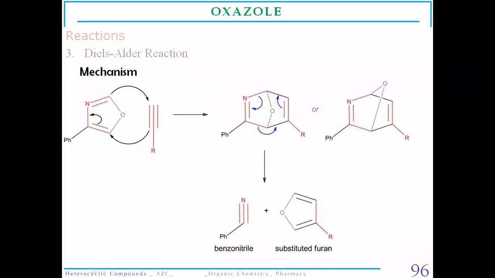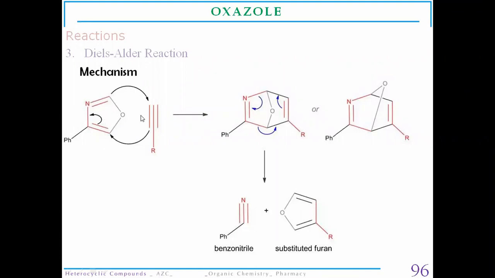In this reaction, oxazole acts as a diene due to the presence of the conjugated double bonds in the structure. The introduction of a second heteroatom in the pyrazole does not affect the diene nature, but the presence of oxygen in the oxazole does affect it, though it still behaves as a diene molecule.